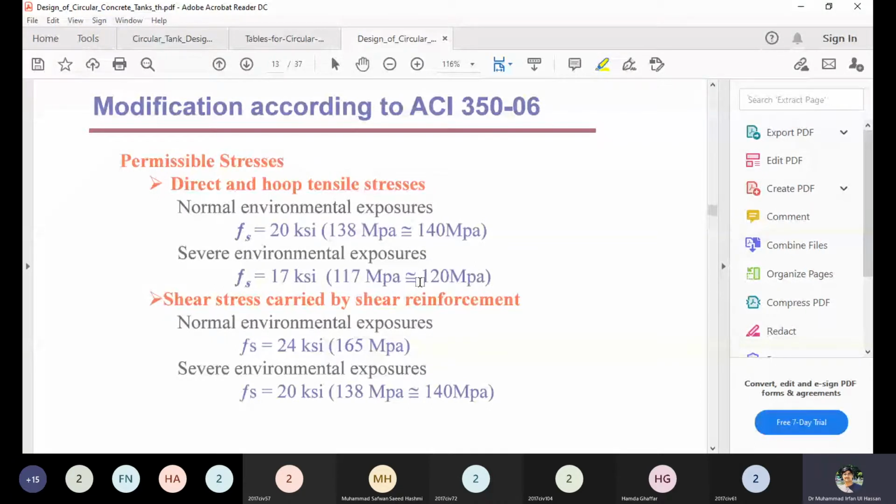The conditions are 165 megapascal, 140 megapascal. These are the limiting values when you will determine and compare your results.